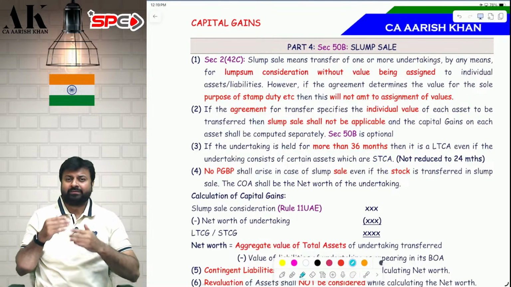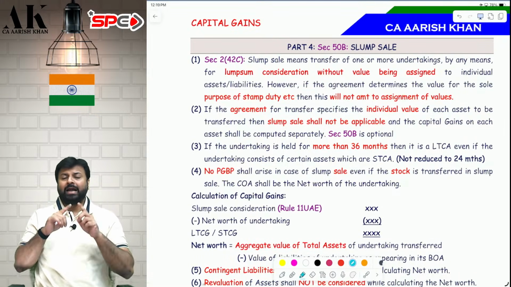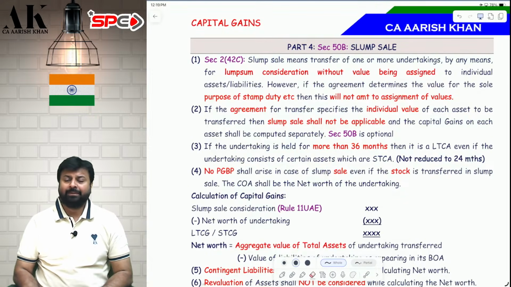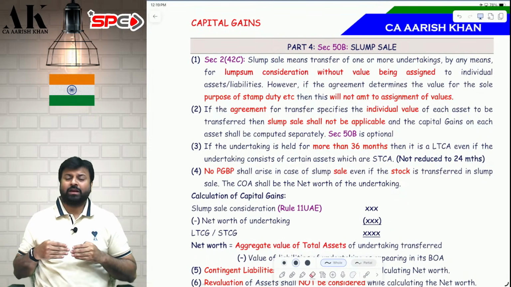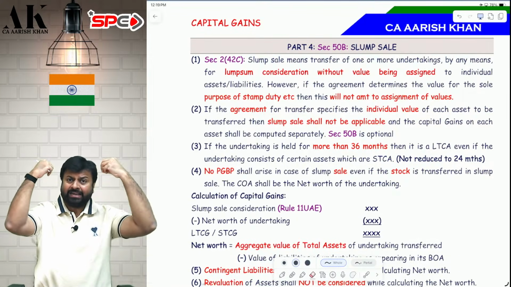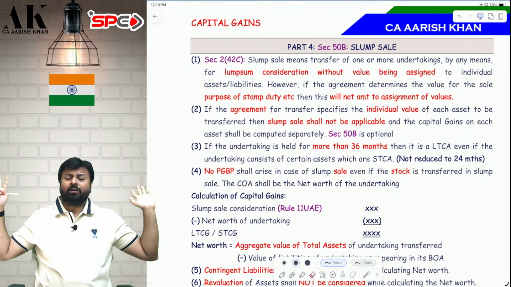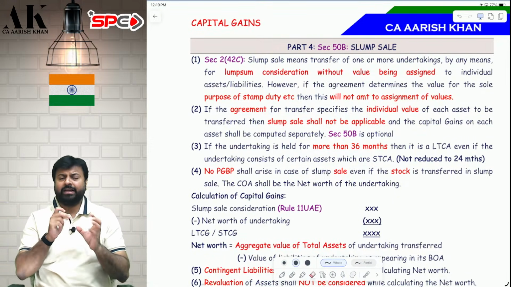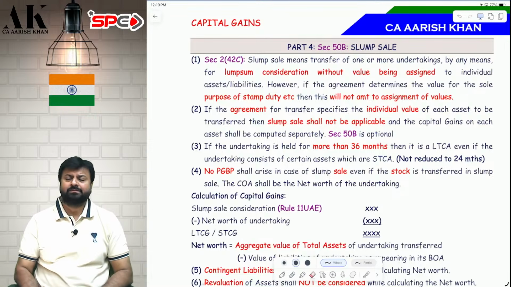I have a business in which there are a lot of divisions. I am transferring one of the divisions for a lump sum consideration. I am not interested in individual calculations of the assets. I am transferring the entire unit, the entire division of my business, for one lump sum consideration without assigning individual values to any asset and liabilities.